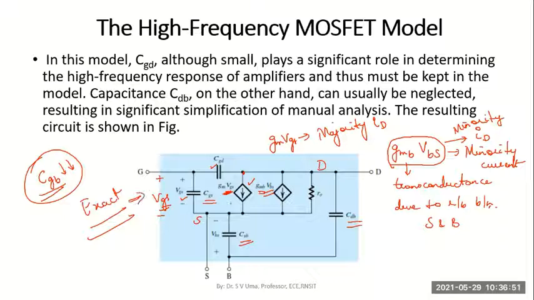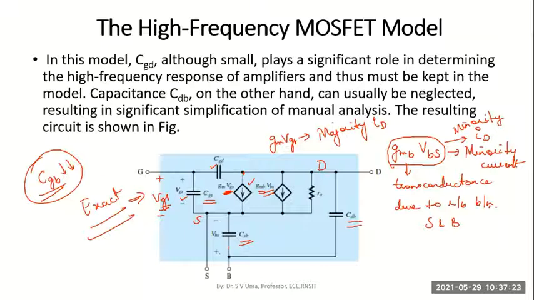But usually we never use this exact model in our analysis, because for most of the operations which we consider, some of these capacitors will not be large enough. And the other reason is the source and body terminals will be shorted in most of the discrete operations which we consider. Usually we don't consider 4 terminals for the MOSFET.